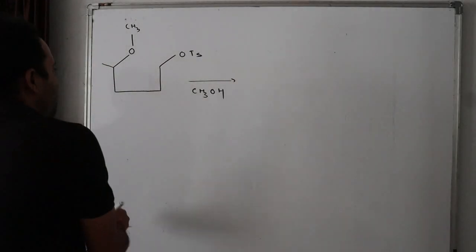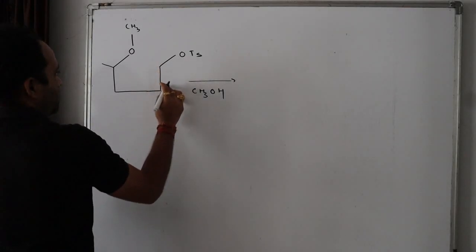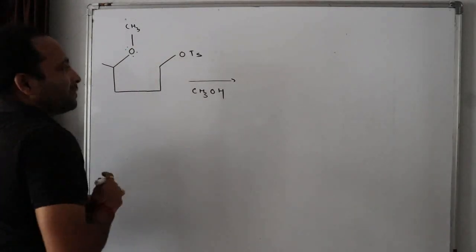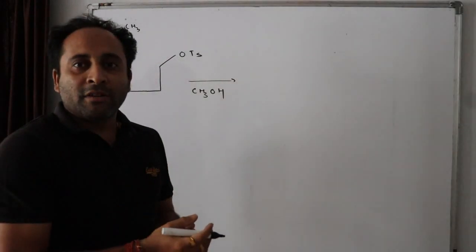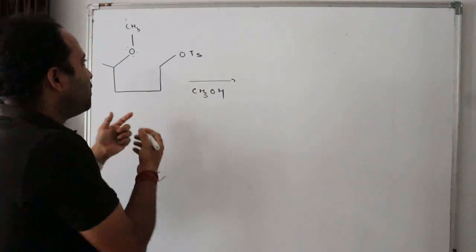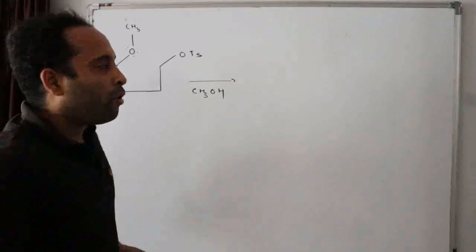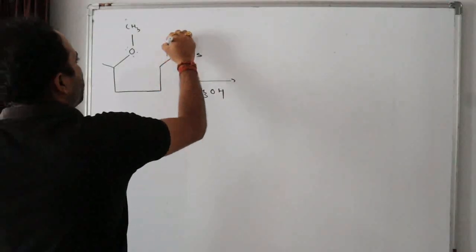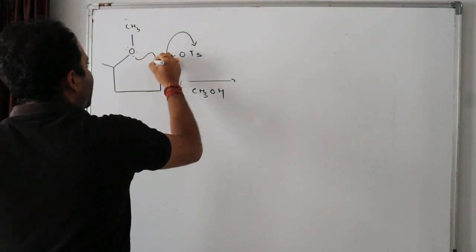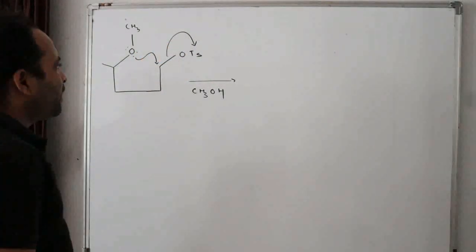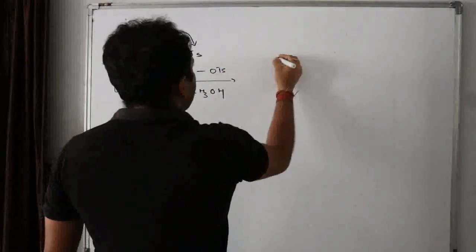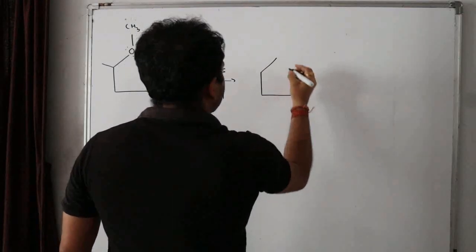How? I said this is alpha, this is beta, this is gamma, this is delta position having what? Electron pair, unshared electrons. I can also say electrons which have not taken part in bond formation. What will happen? OTs, tosylate ion, is a very, very good leaving group, and this electron pair may attack this carbon. So what will happen in this case? OTs removed. Now the case becomes like this.